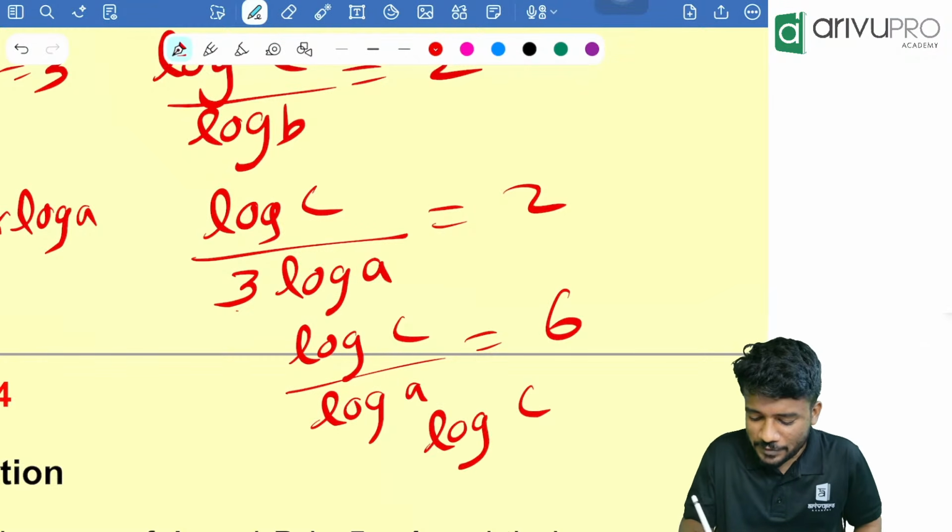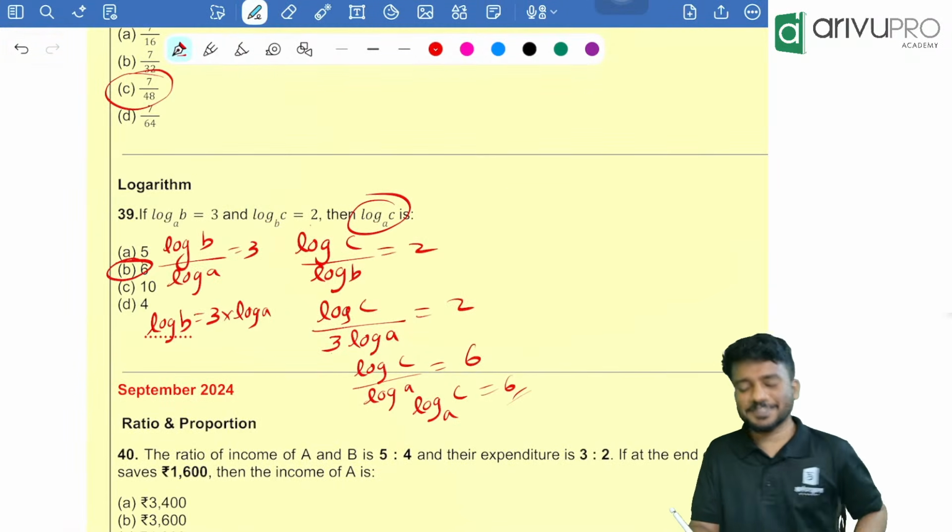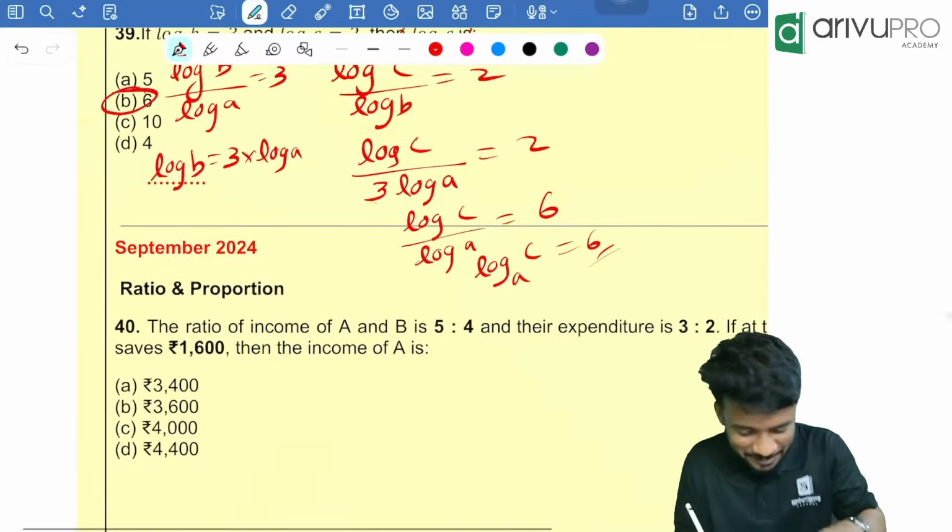That means log of c to the base a is equal to 6. So that is the question. Option B is your answer. Got it? Very easy. Yes, Shagu.